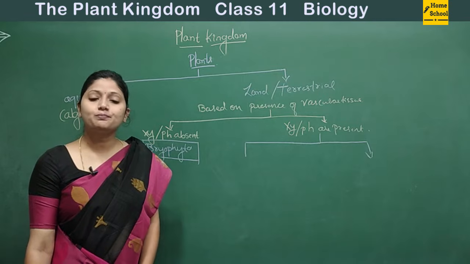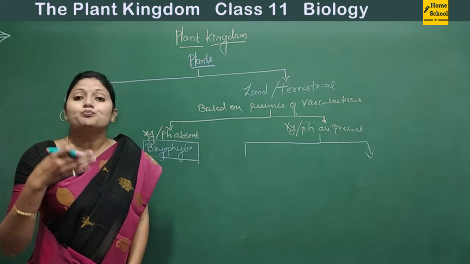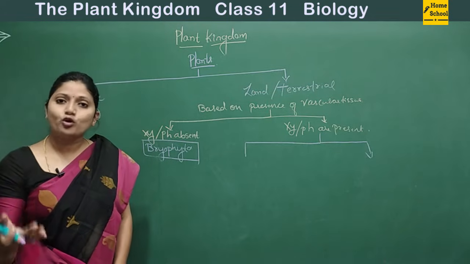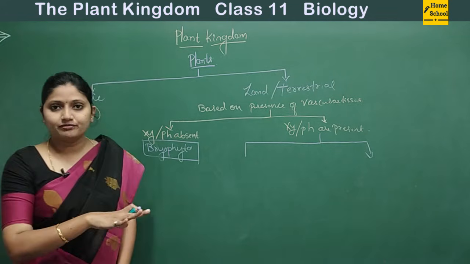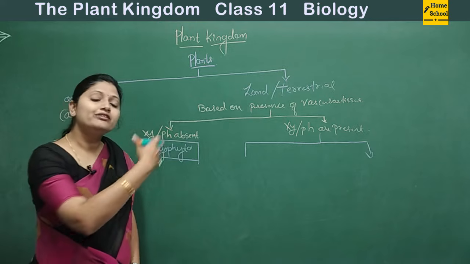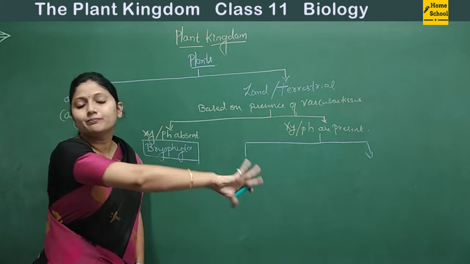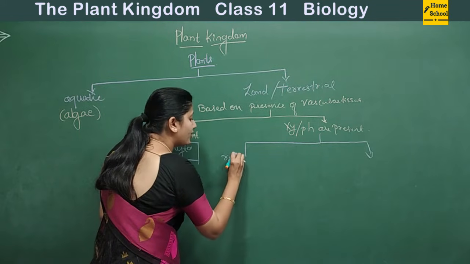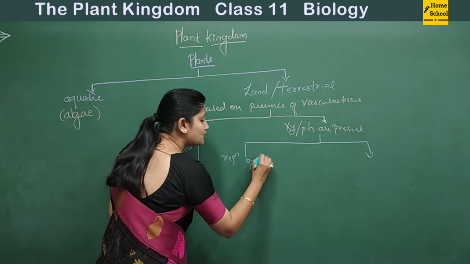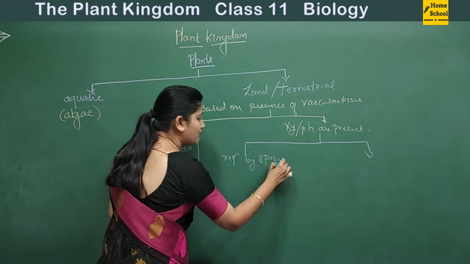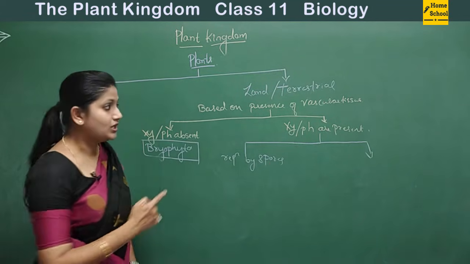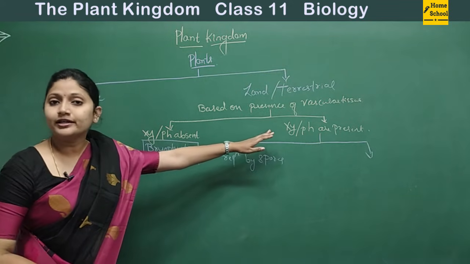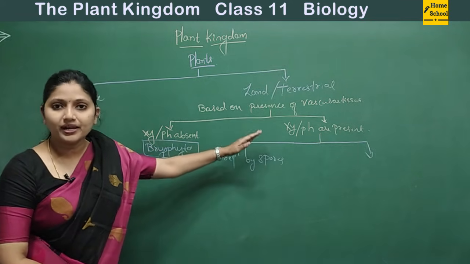The one which reproduces by spore formation is classified under one group, and the one which produces seeds is placed under another group. So firstly, reproduction by spores, under the group wherein the vascular tissues, the xylem and phloem, are present.